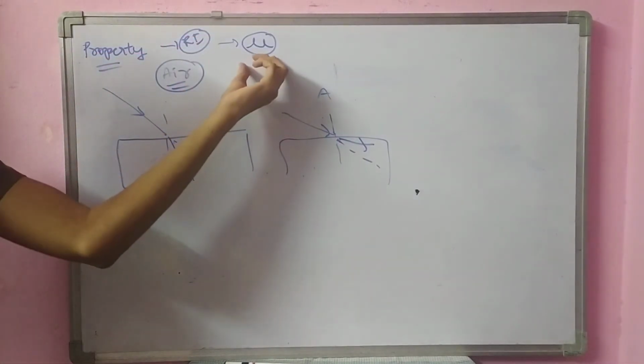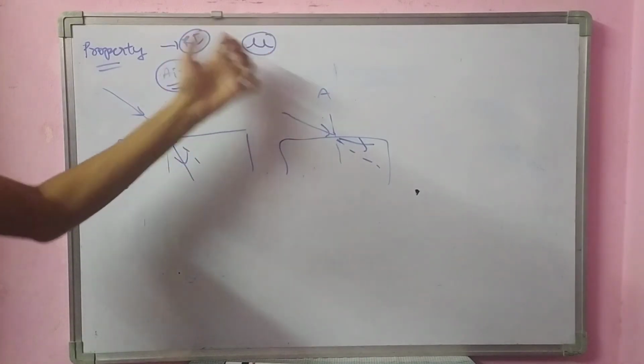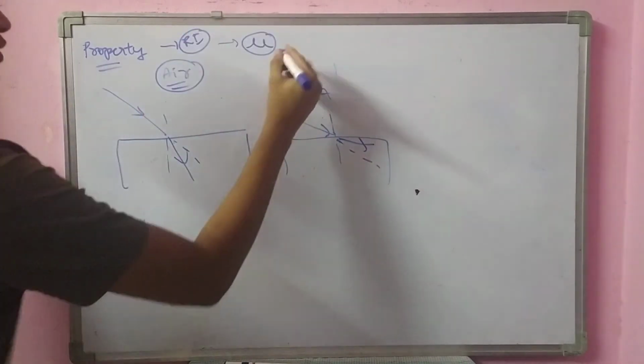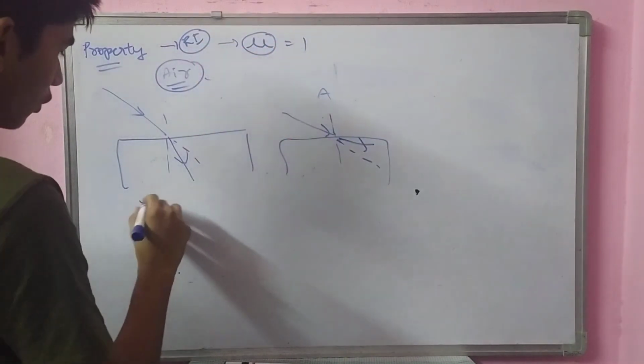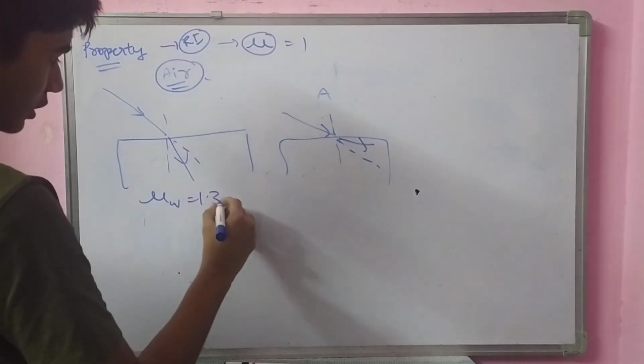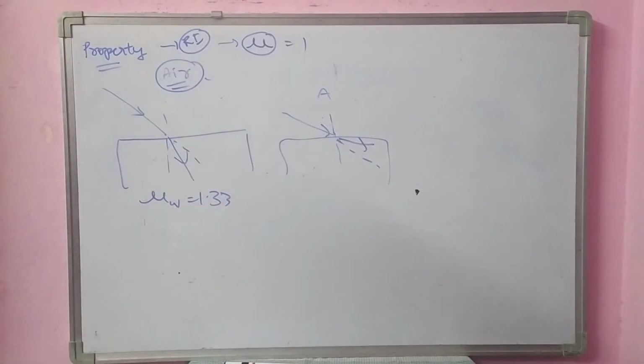This refractive index varies with material. Air has a refractive index of 1. It is denoted by mu. Mu of air is 1. Mu of water is 1.33. In this way, there will be different values.